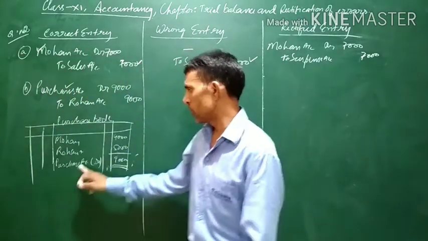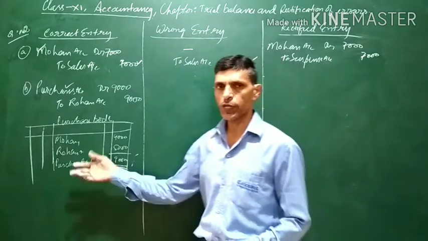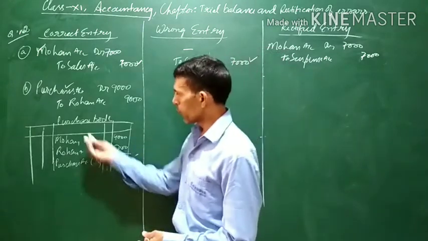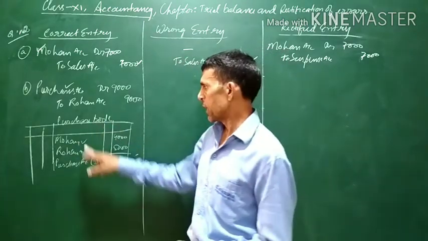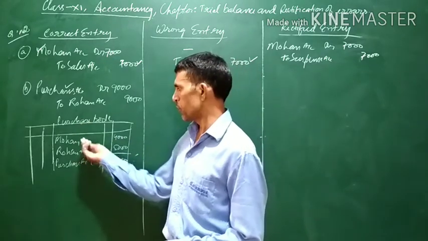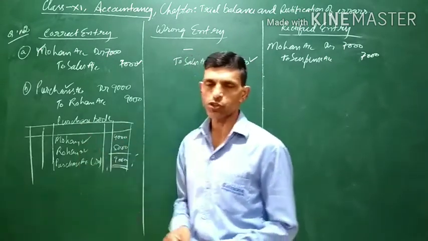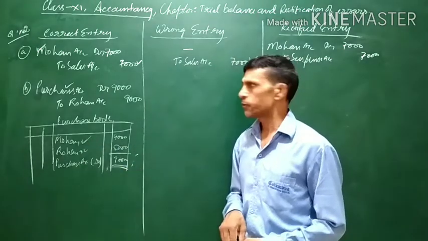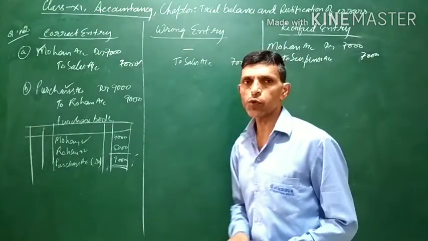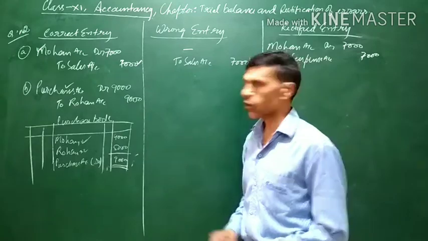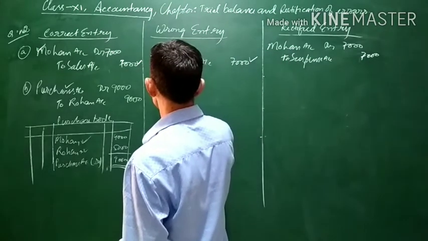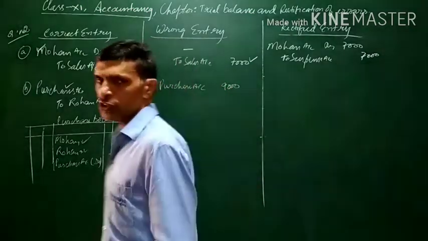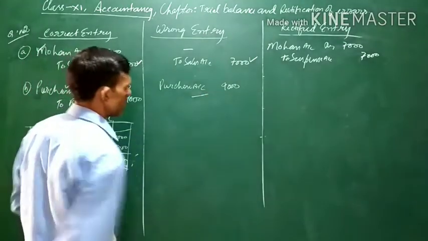These are transferred regularly at a periodic interval, maybe weekly, fortnightly, monthly. The total of the purchase book is transferred to purchases account, and whatever purchase has been done will also be posted individually to Mohan account as well as Rohan account. But it has not been posted. Means in Rohan account there is no record. It means only purchases account has been debited with 9,000. Since it has not been posted to Rohan account, there is no other entry.